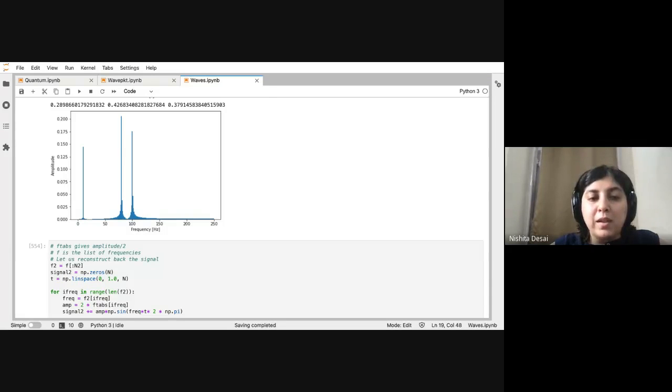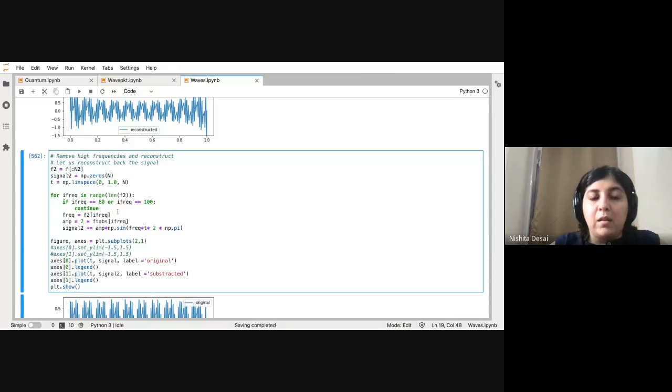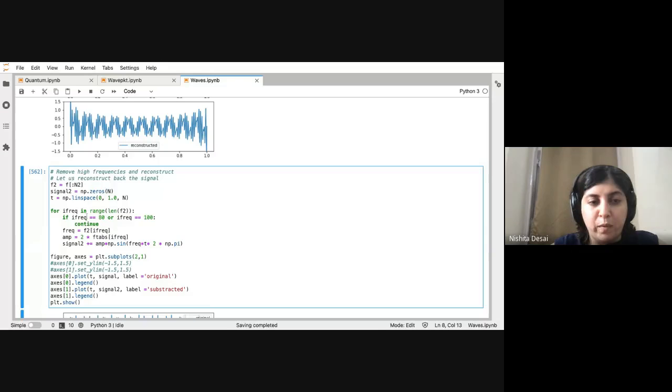But what you can do is, instead of removing just one, maybe we can say you remove things that are 2 points here or there. So this will remove anything that is 80, or from 78 to 82. Similarly we can do the other one as well.